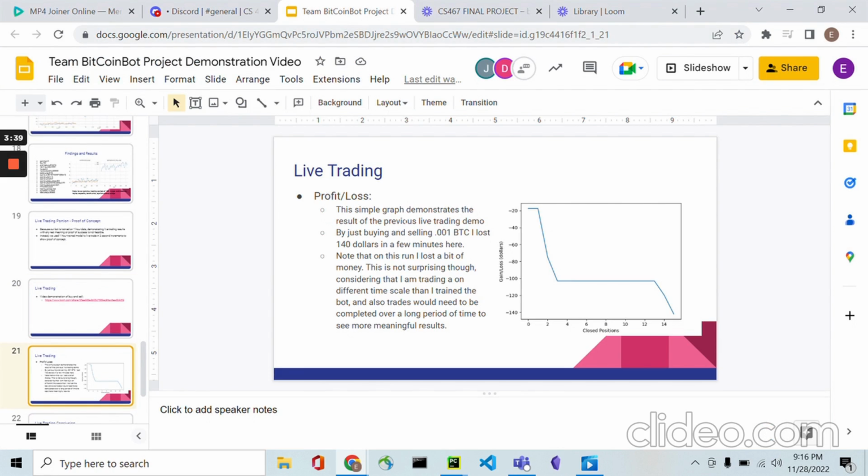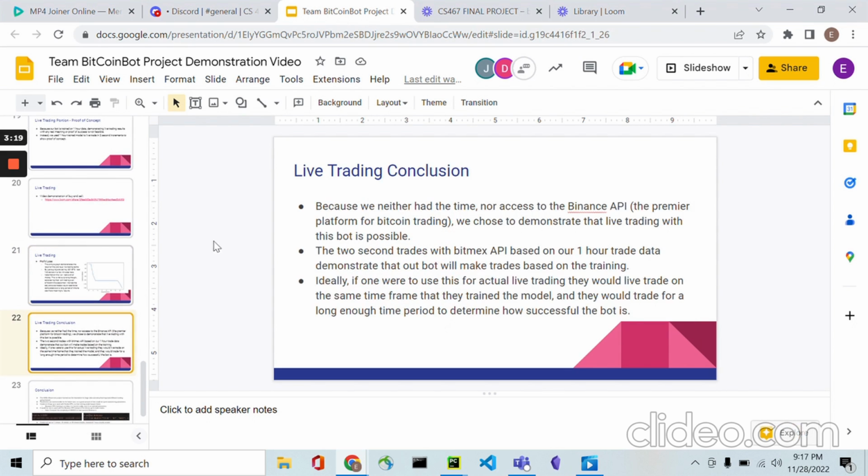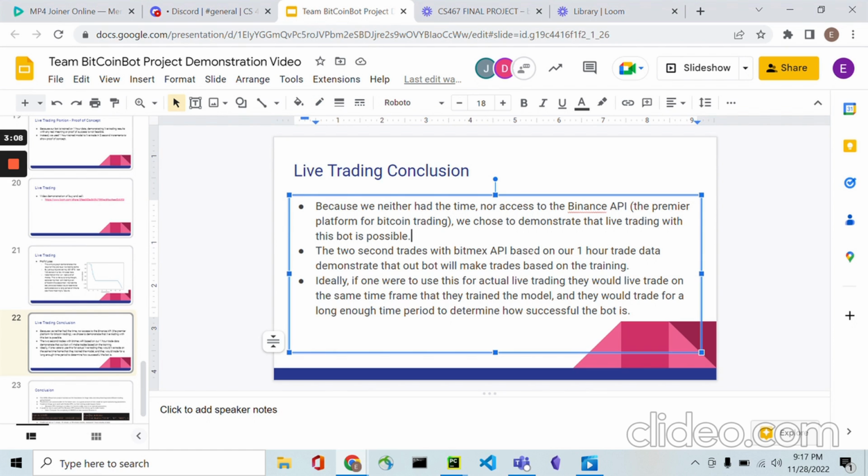Finally, this is just a simple graph of that video I just showed. It demonstrates that we lost $140 in just a few minutes. This isn't surprising because I did it on a different time scale, and also we would need way more time to decide if our results were good. In conclusion, because we didn't have the time to do lots of testing nor the access to the Binance API, we just tried to demonstrate the possibility of live trading here.